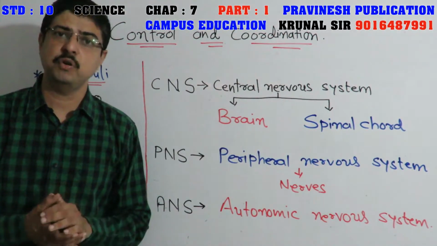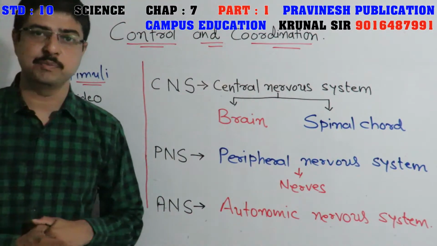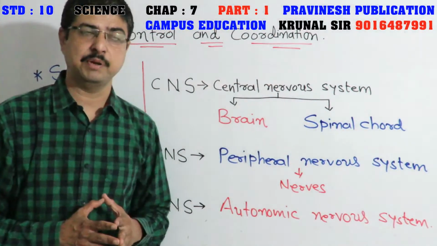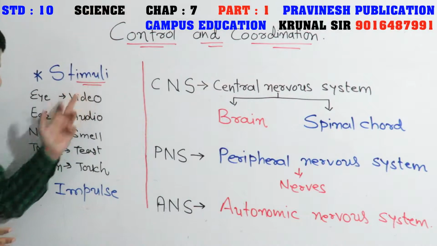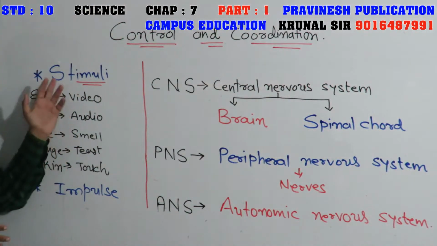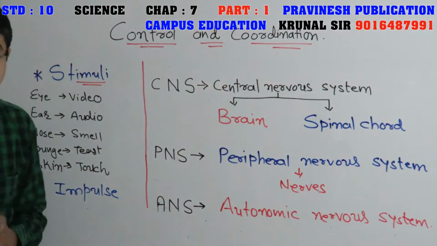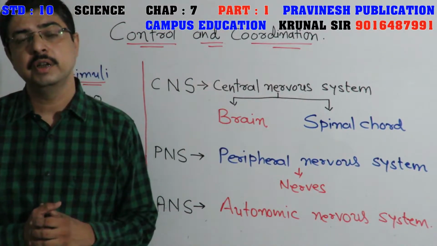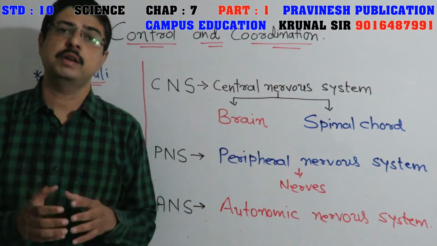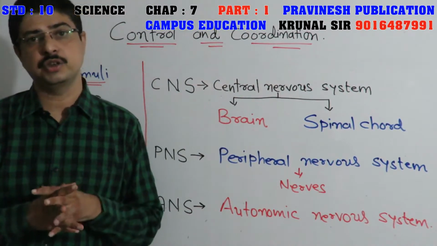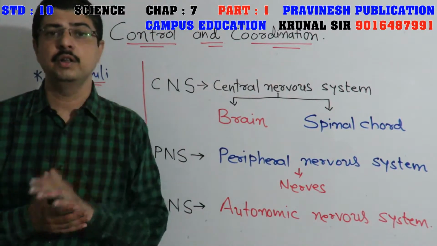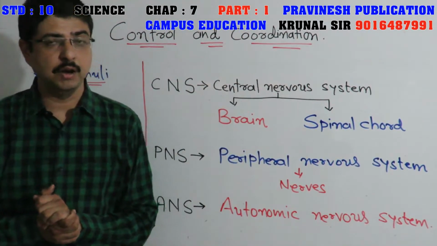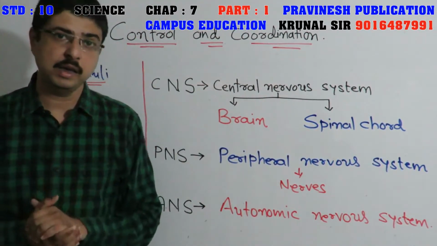Friends, before starting this chapter from the textbook, let us understand two important words of this chapter, and they are stimuli and impulses. Before that, I'll ask you a question. When you go to the kitchen, you get the smell of what is being cooked, and that is via your nose. Second, you watch this video right now, that is with the help of your eye.